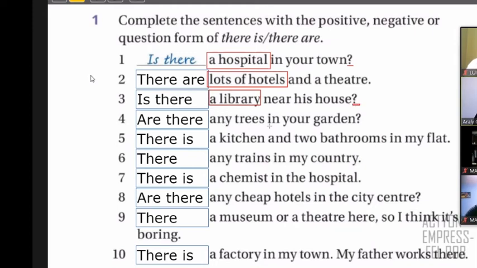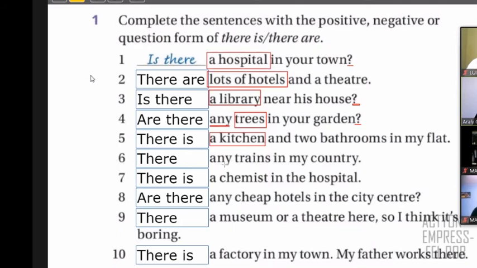Number four, you have any trees, right? So trees is plural, and we know it's a plural question, so you have "are there." And remember, "any" is possible to use when you have a question or negative, in plural. Number five, it says a kitchen. So kitchen is one. So you can say "there is a kitchen," right?